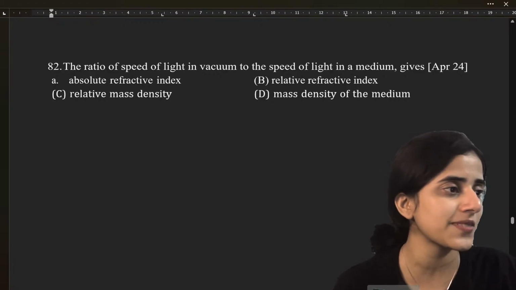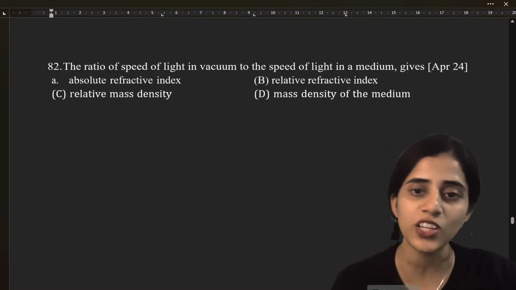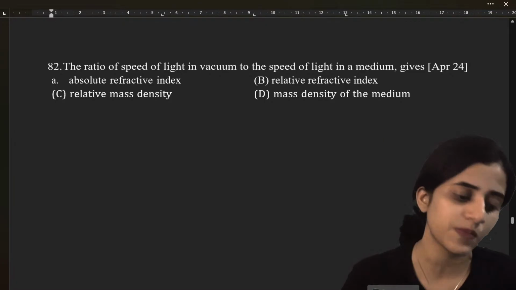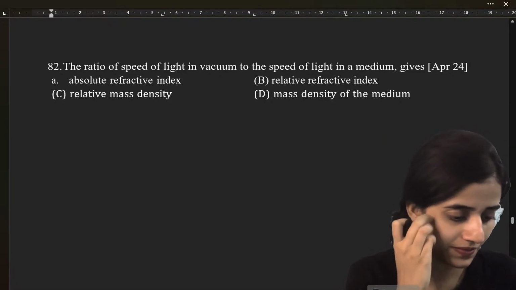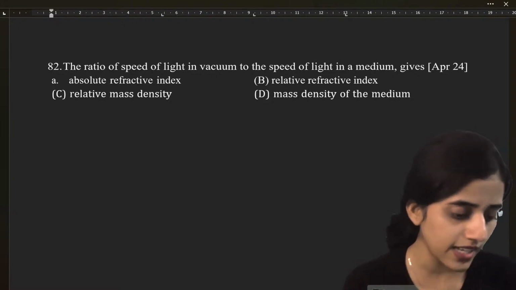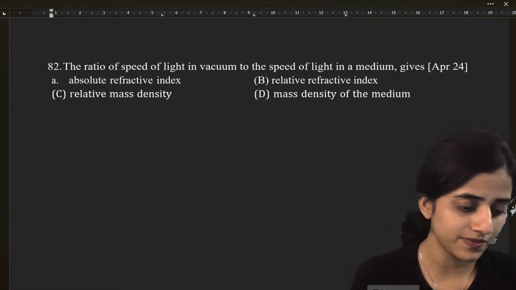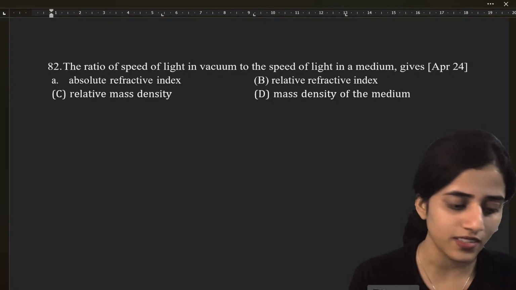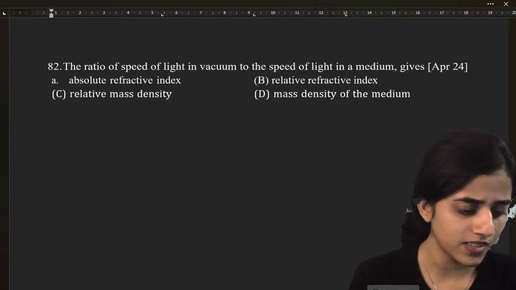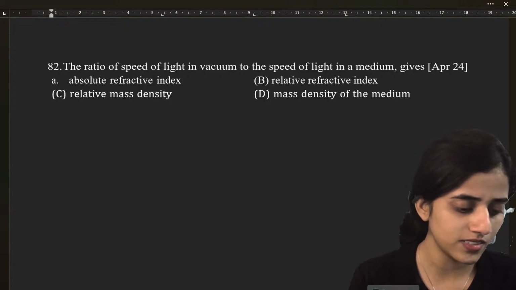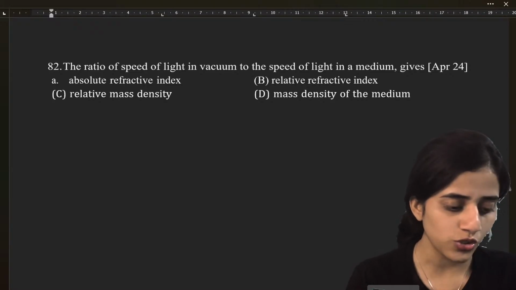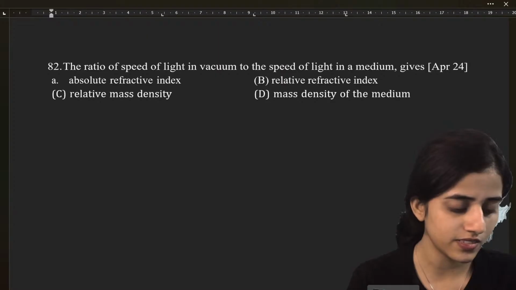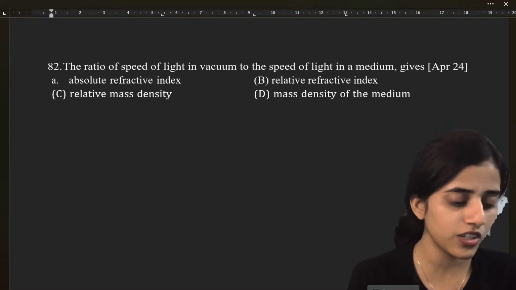Next question. The ratio of speed of light in vacuum to the speed of light in a medium gives what? What is the answer? Zero degree. C. A. Raju. Very good.